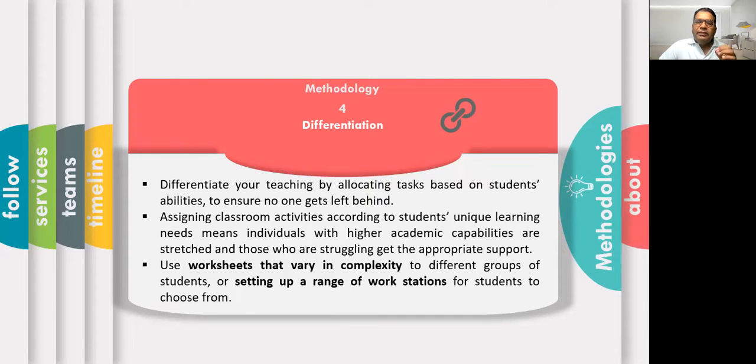Use worksheets that vary in complexity for different groups of students, or set up a range of workstations for students to choose from. So in this way, you can solve the problem of different types of learners in your classroom.